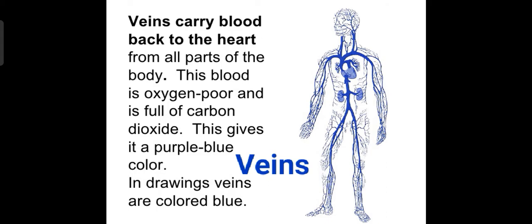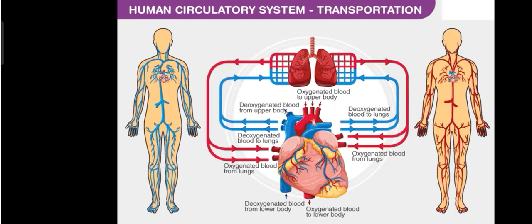It does not have oxygen because it carries CO2 from the respiration of different cells of the body and is full of carbon dioxide. This gives it a purple blue color. As you can see in the drawing, veins are colored blue.